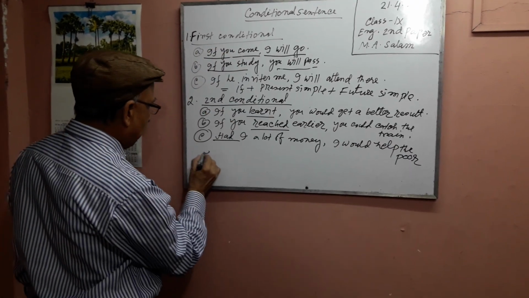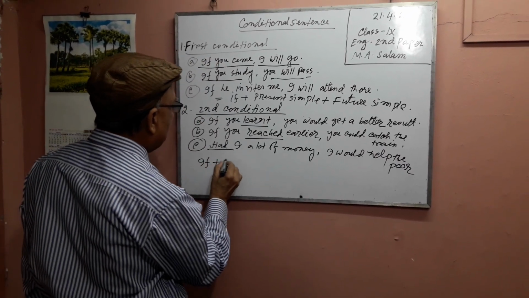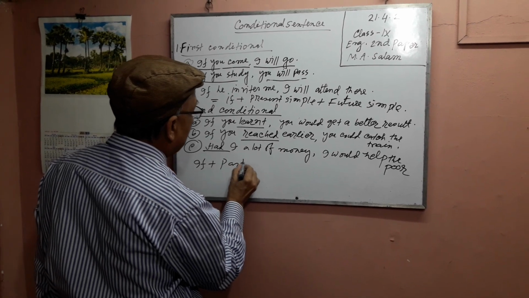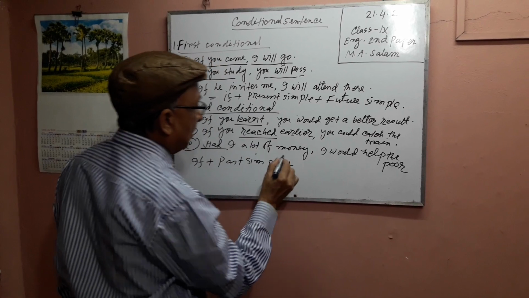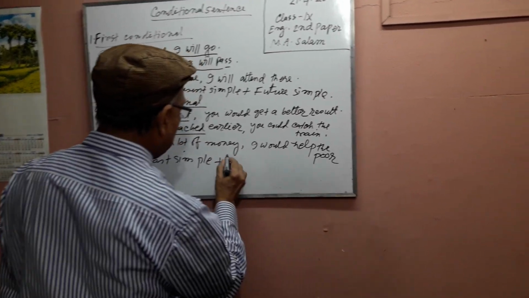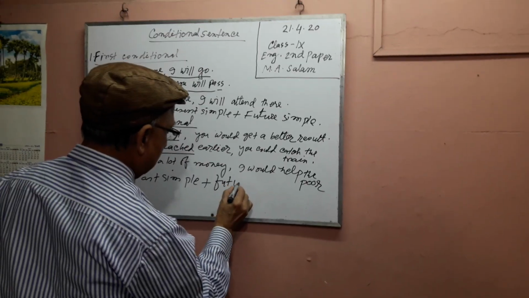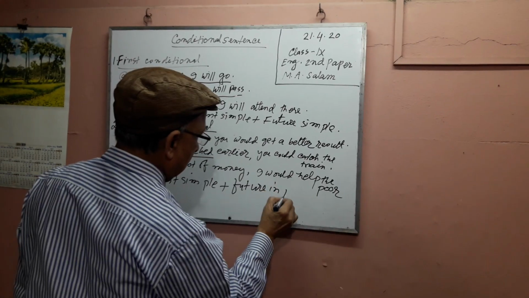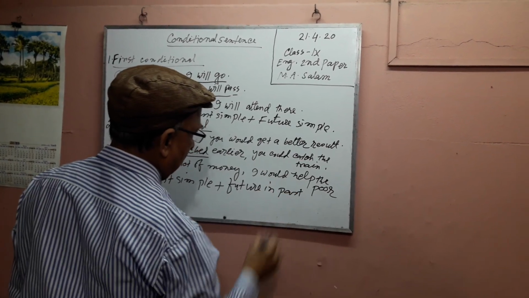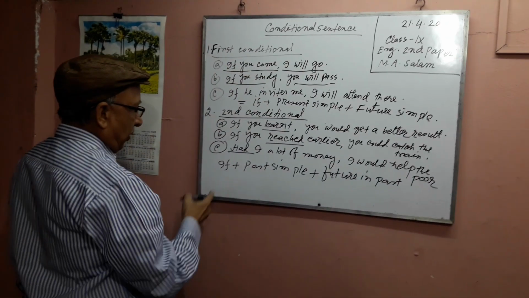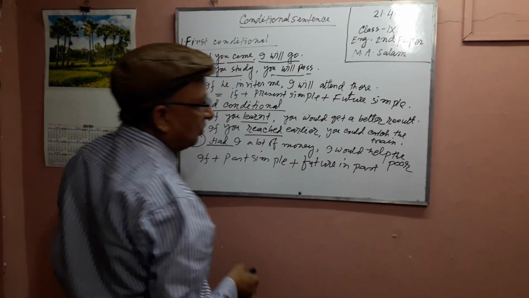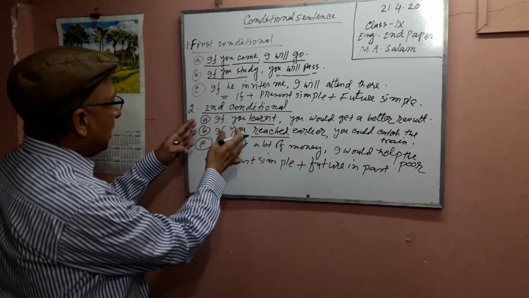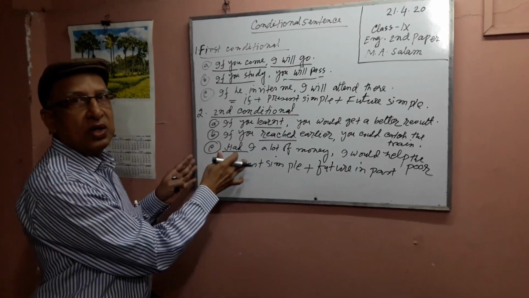The structure is if plus past simple plus future in the past. This is the second conditional.